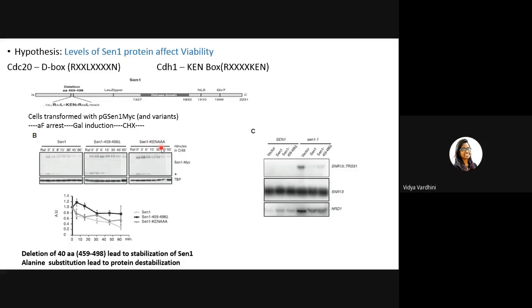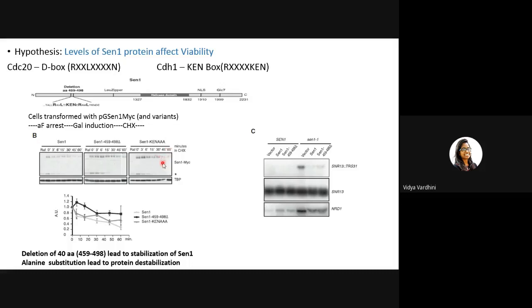In some other reports, they showed that alanine substitution will stabilize your SEN1, since it is no longer recognizable by CDH1. But what they've seen is that the alanine substitution of the KEN box failed to stabilize the protein. You can see that it is being degraded.